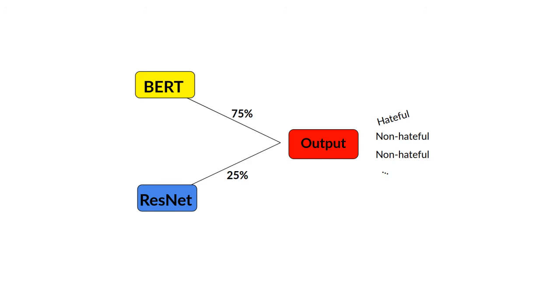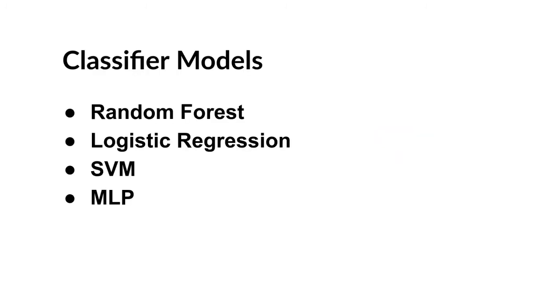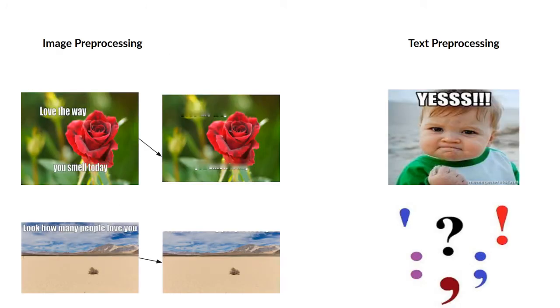To process the text, we trained a BERT transformer model with a linear layer on top of the pooled output. And to process the image, we trained a ResNet50 classifier with one sigmoid neuron in the output. We also experimented with using those classifiers as feature extractors and combined the generated features to evaluate in some sklearn model. For the final solution, we decided to perform some pre-processing steps, aiming to help the models in their learning process.